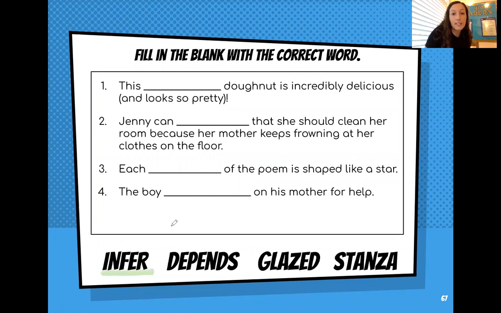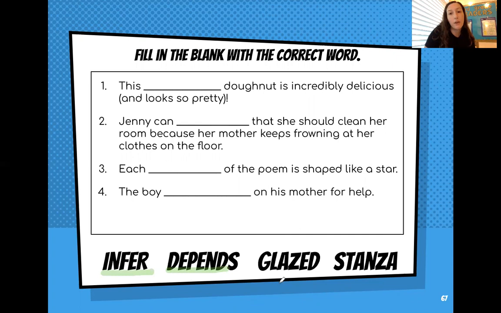This depends donut is incredibly delicious and looks so pretty. We know that depends means that something is really important, but we don't know what's important yet. This important based on donut is incredibly delicious. That just sounds silly. So we tried depends. I'm going to underline it.